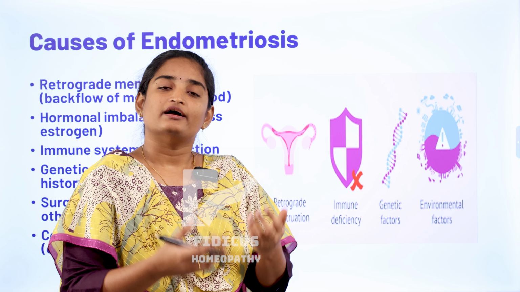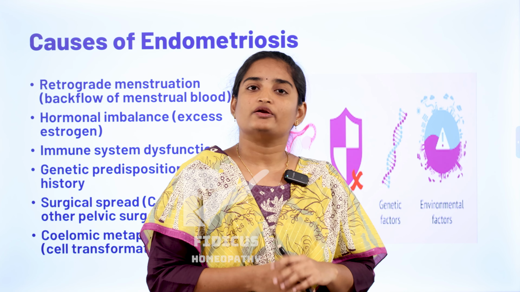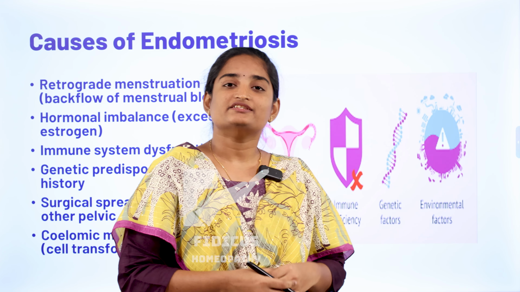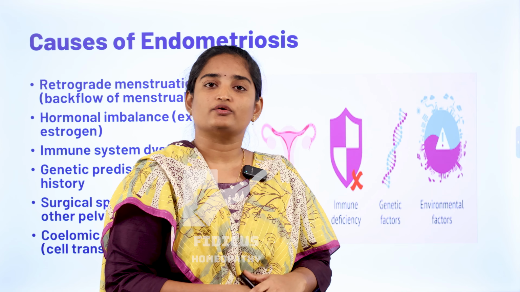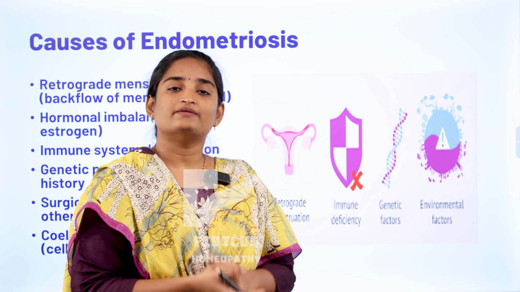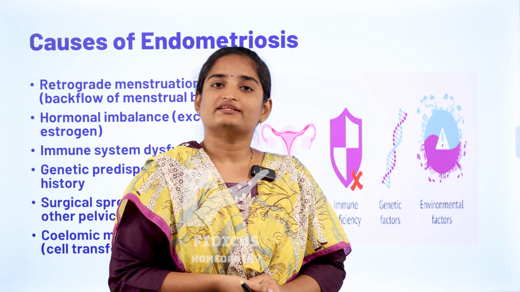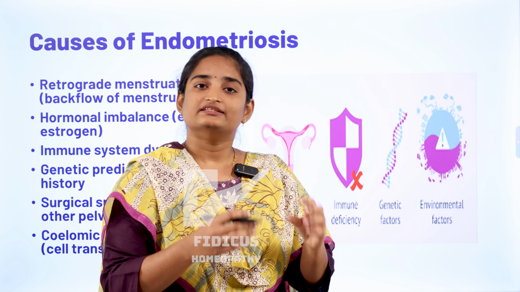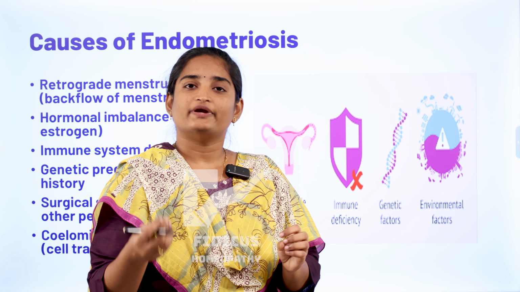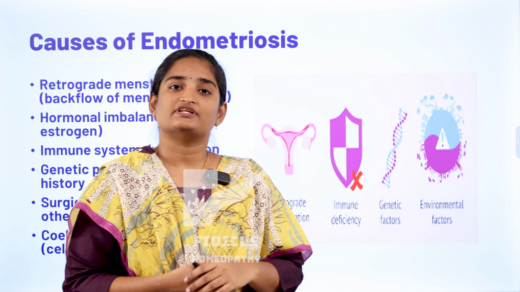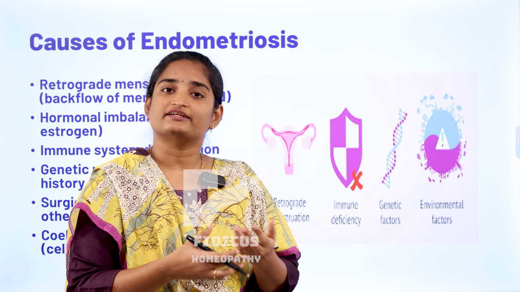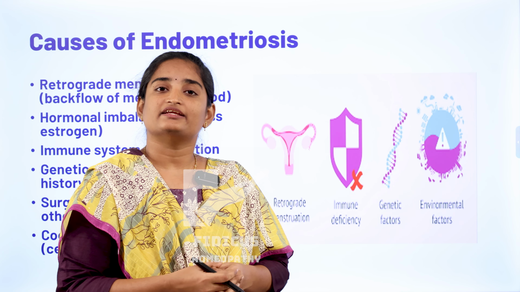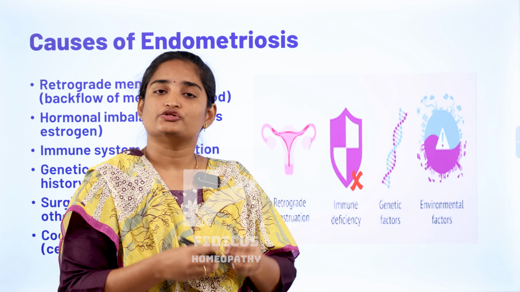Another factor is genetic predisposition. Genetics play an important role. If your mother or sister is suffering with endometriosis, you have more chance of getting it. Another important one is immune system dysfunction. Our immune system fails to recognize these endometrial cells in other parts and also fails to destroy these cells. This results in the growth of this tissue and painful periods. Another factor is surgical procedures. Some surgeries like C-section or hysterectomy and other pelvic procedures like dilatation and curettage can increase the accidental accumulation of endometrial tissue in the scar region.